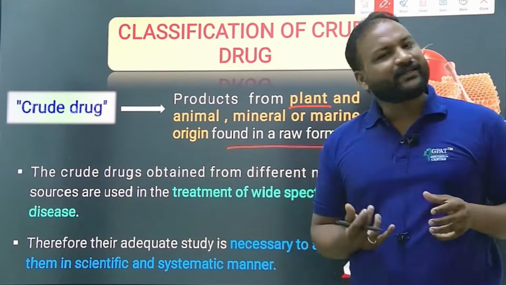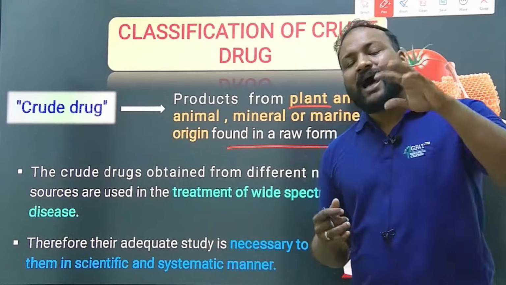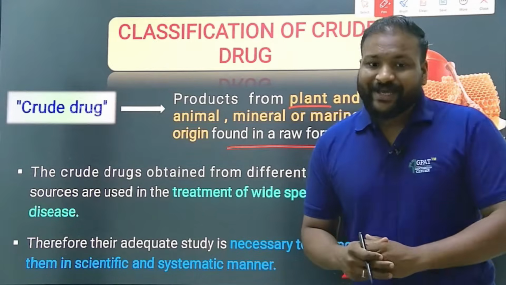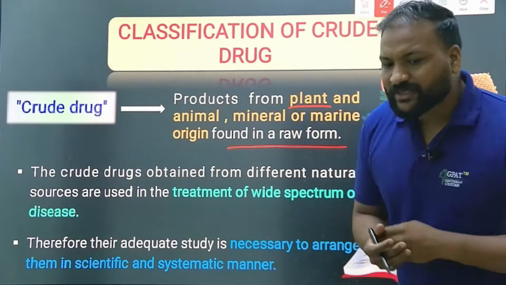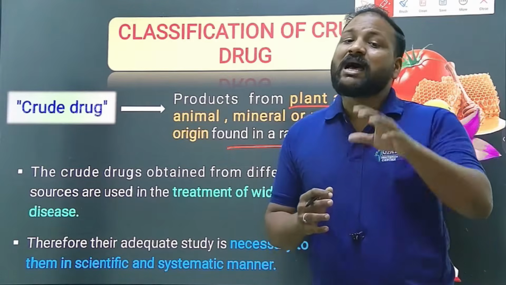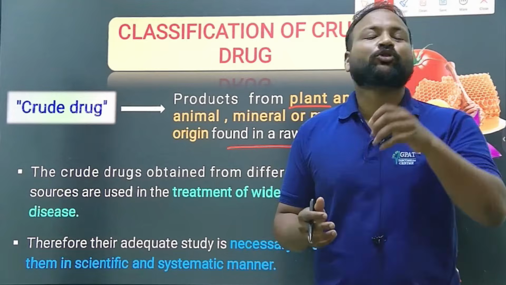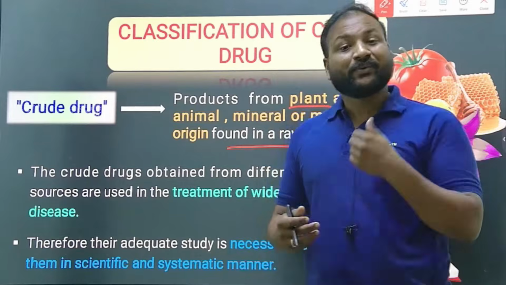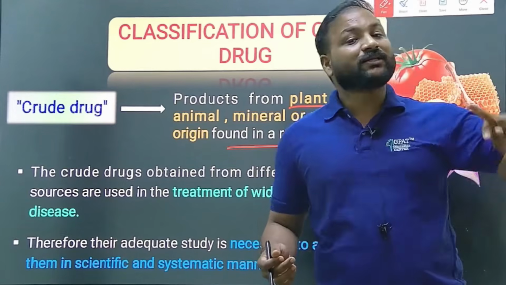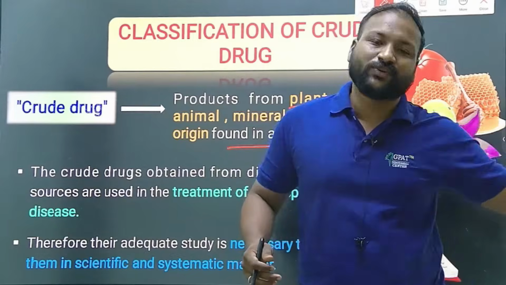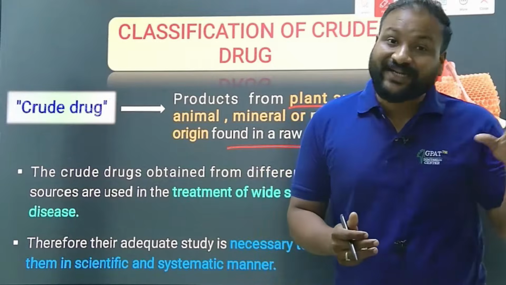If you consider the rhizome of ginger or the rhizome of turmeric, that could be a crude drug. But if you convert the rhizome into powder, that is turmeric powder, it is a processed one.